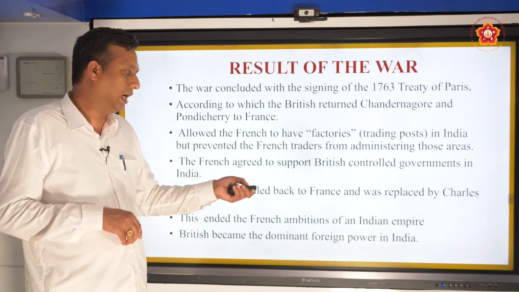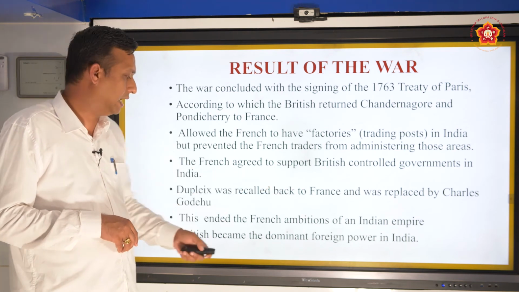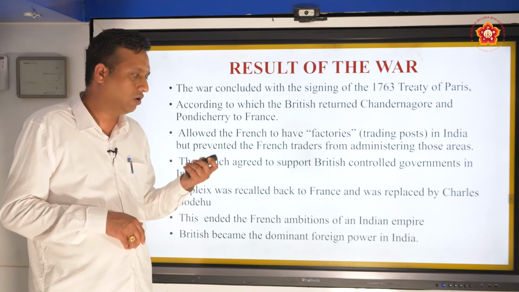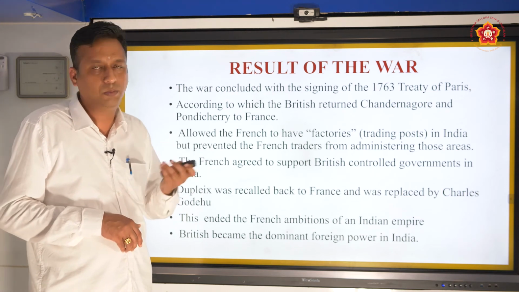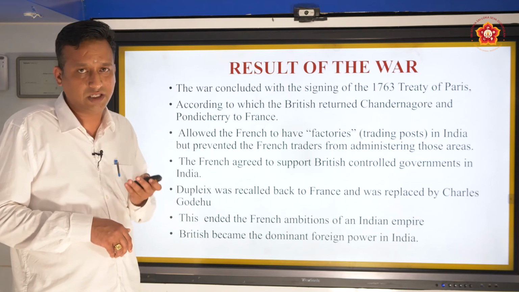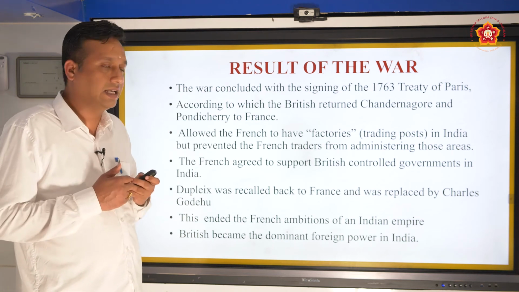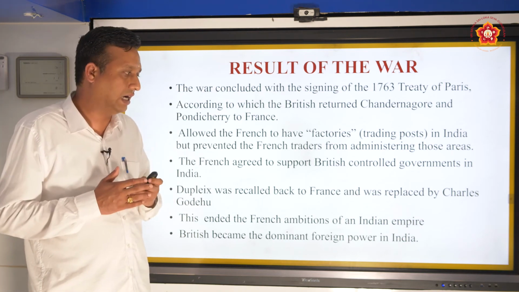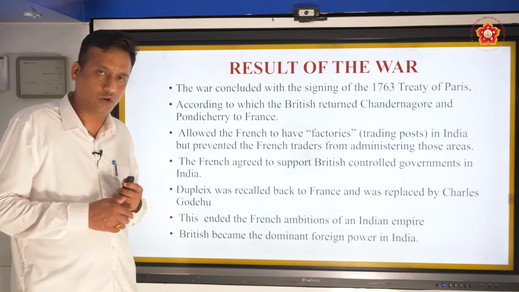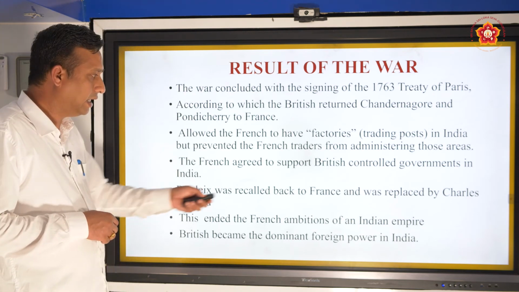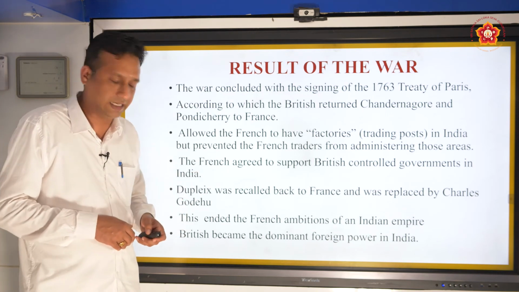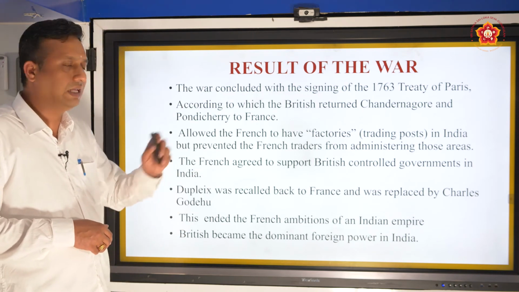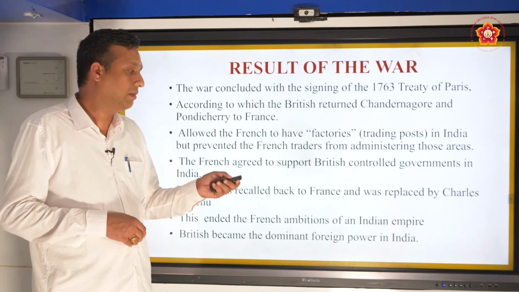Dupleix was recalled back to France and was replaced by Charles Godeau. As I told you, because the French government thought that Dupleix was ambitious and his ambition would make the relationship between France and England very difficult, he was recalled back to France. And in his place, Charles Godeau was appointed as the Governor General. This ended the French ambition of an Indian empire.